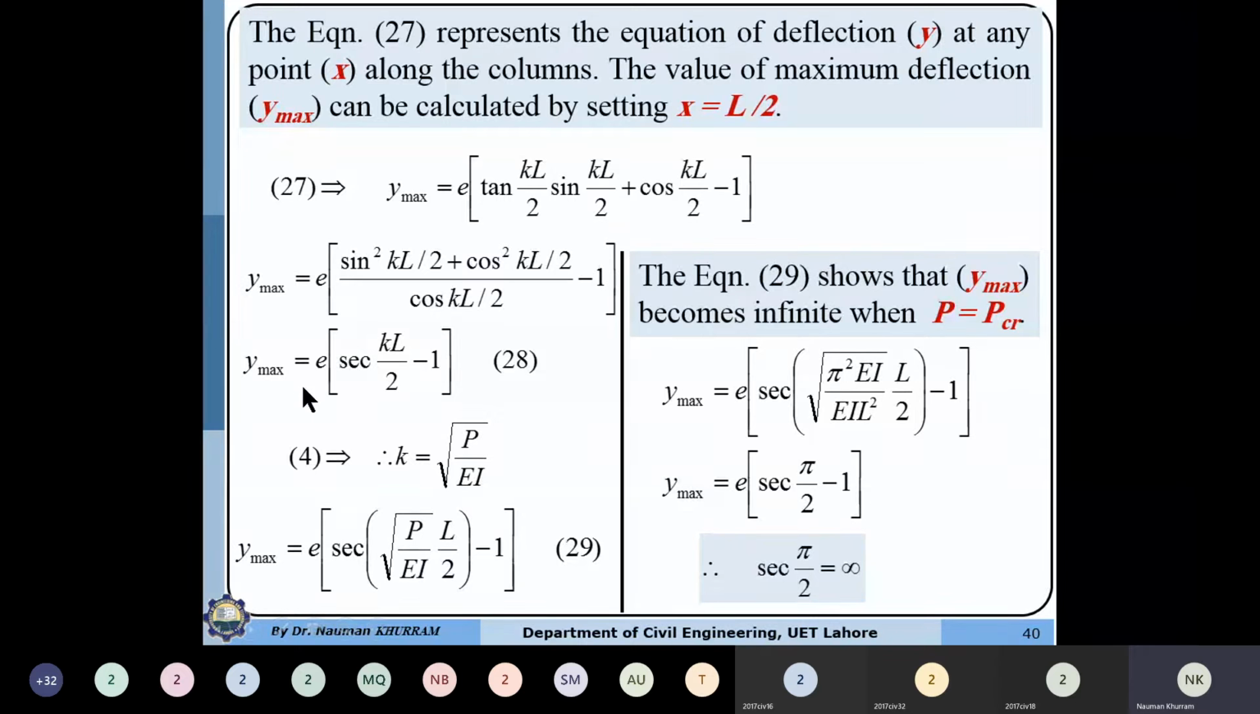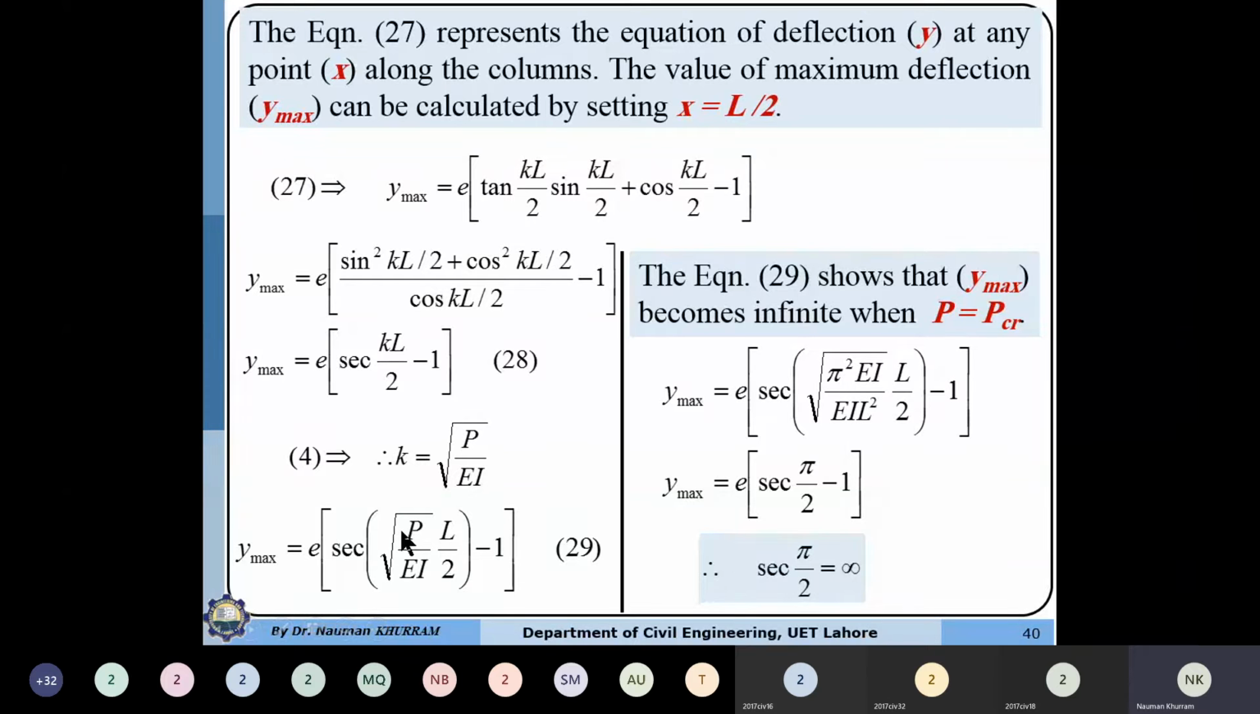Again, if you want to determine the y maximum, so the secant, this equation into the radian. So we also know that k is equal to P over EI under root. So if we are substituting this value in this equation number 28, this equation will become P over EI into L by 2.